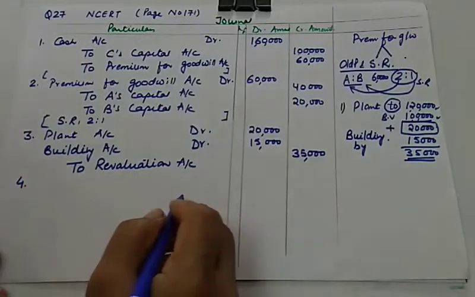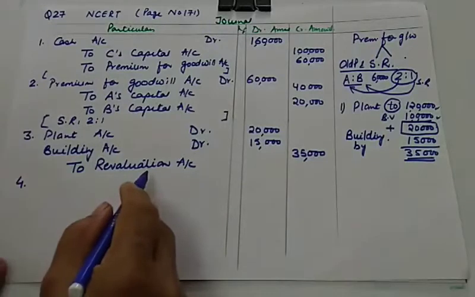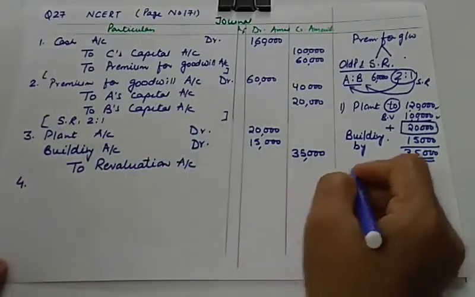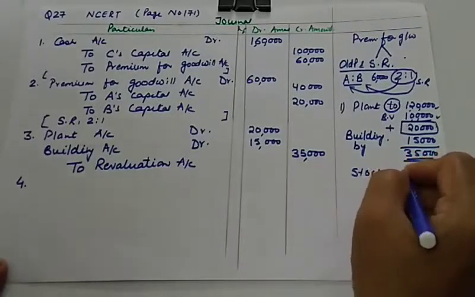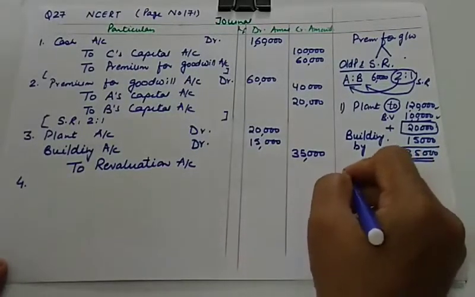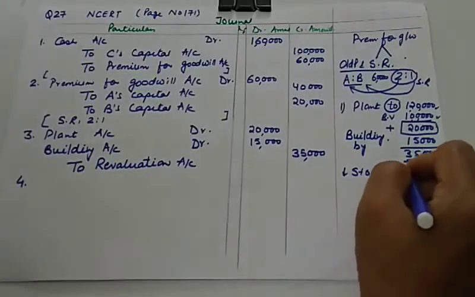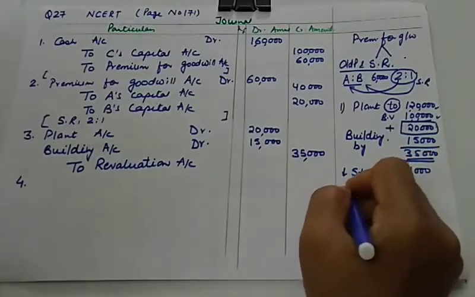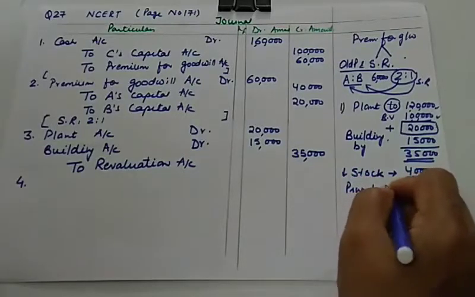You will collect all those entries where you are giving debit to revaluation account. So let us see. Here stock is overvalued, so you need to reduce the stock by 4,000. Then you are creating a liability in the form of provision for doubtful debts.